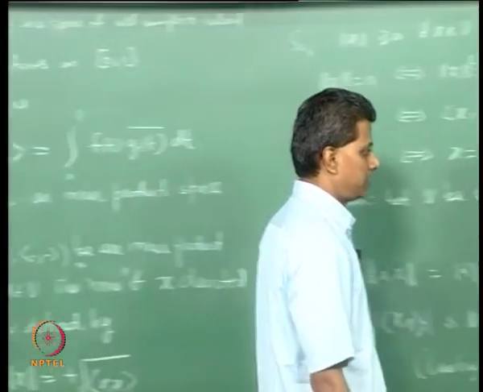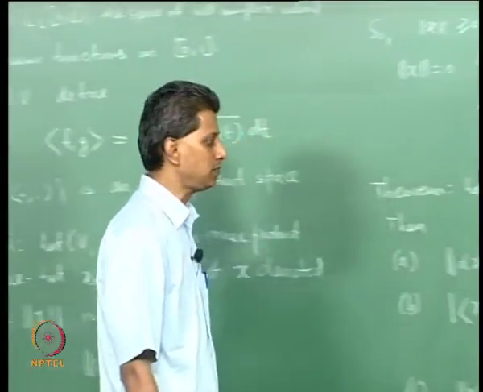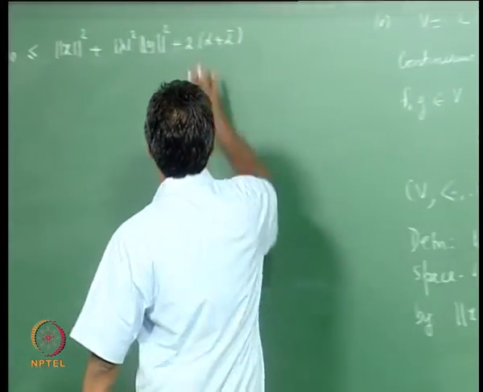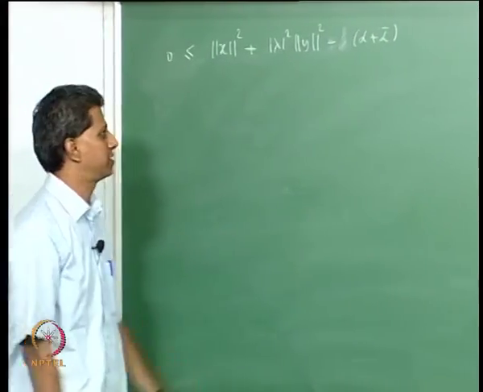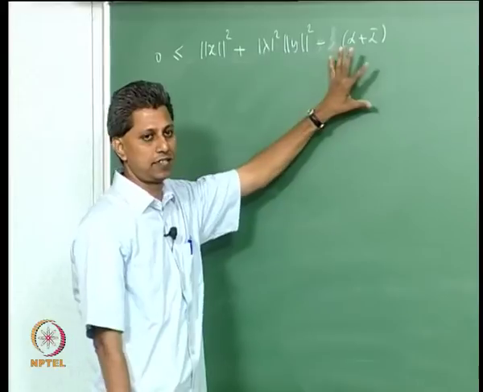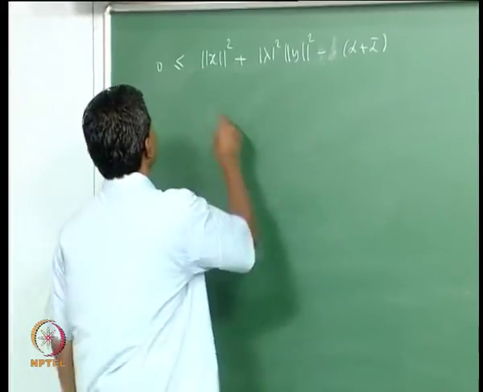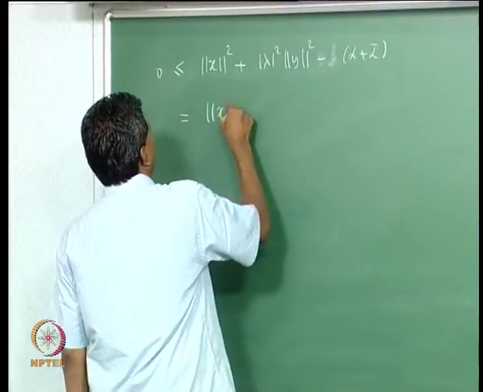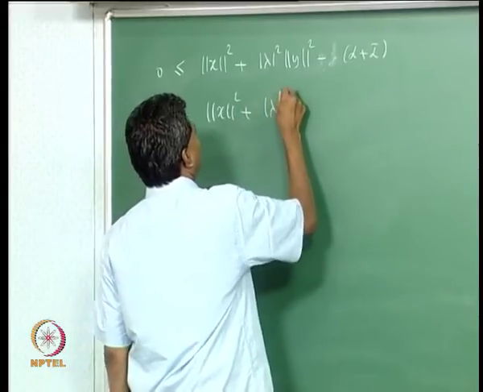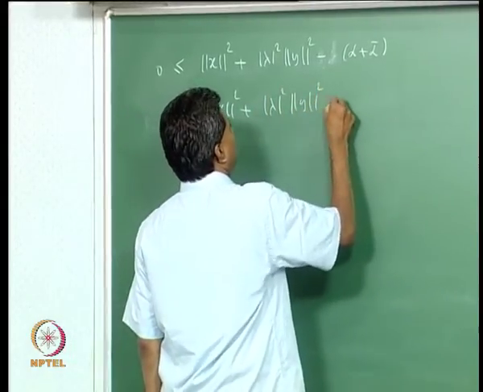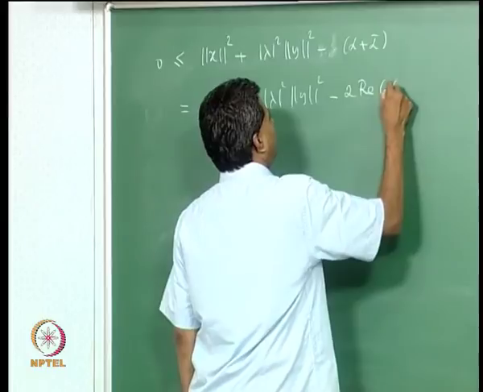Both go with a minus sign. Alpha plus alpha bar is 2 times the real part. So this is equal to norm x square plus mod lambda square norm y square minus 2 times the real part of alpha.